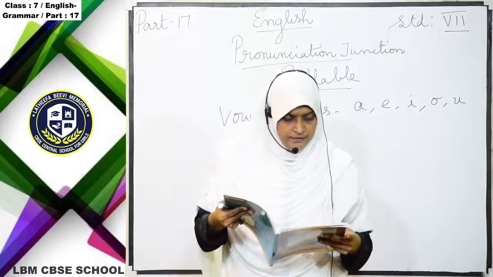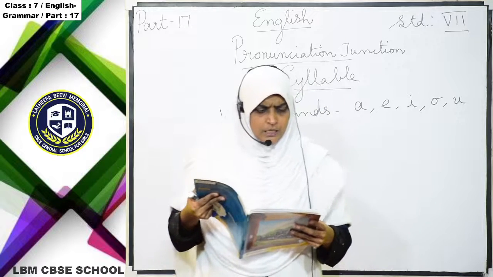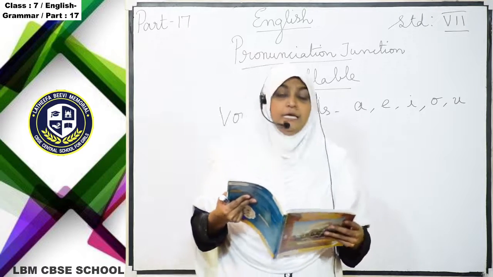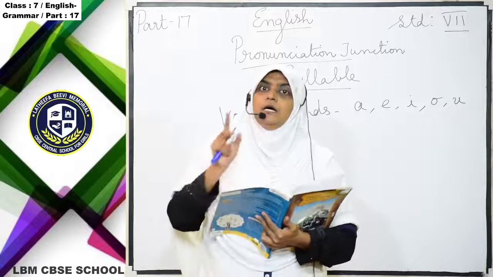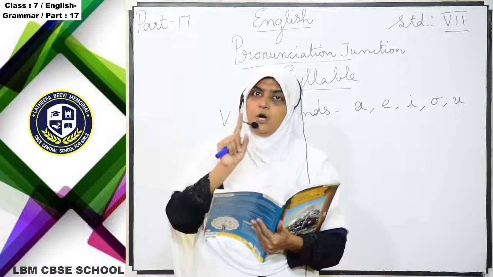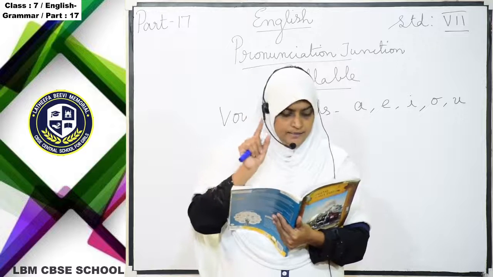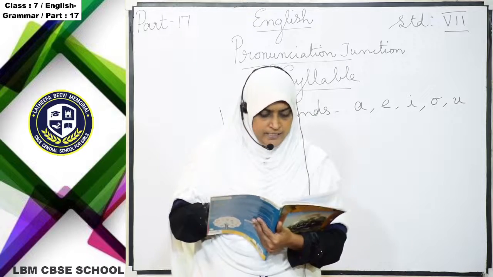In a syllable, one vowel sound is compulsory.